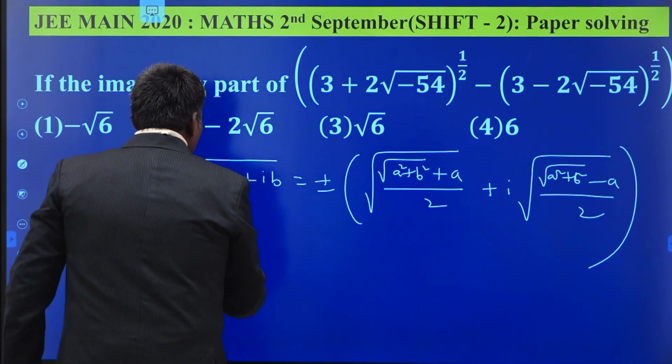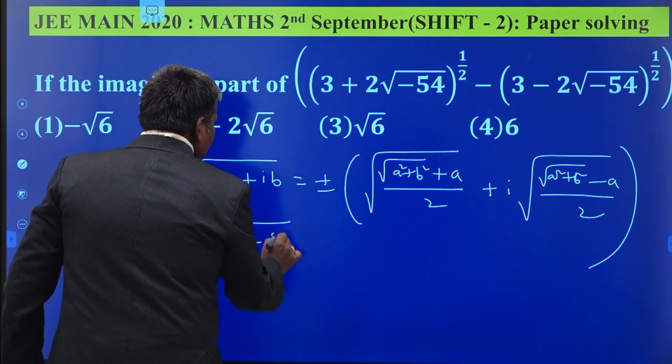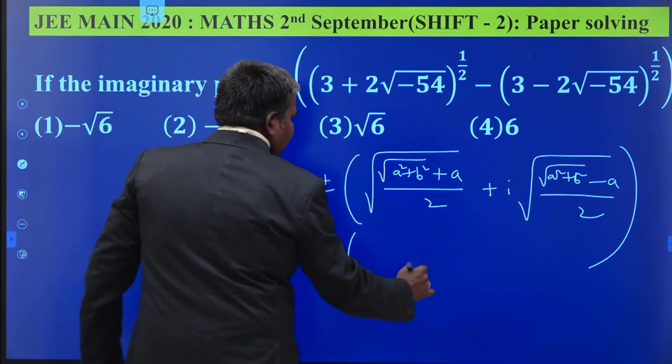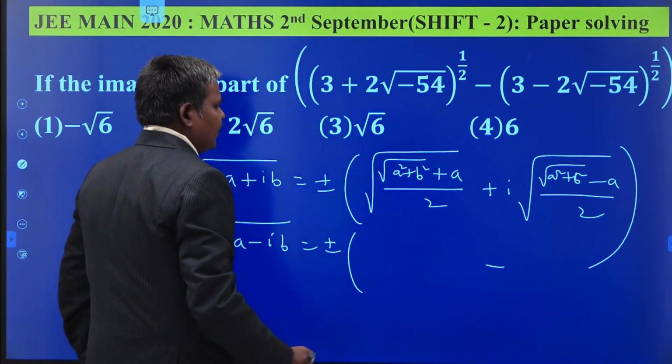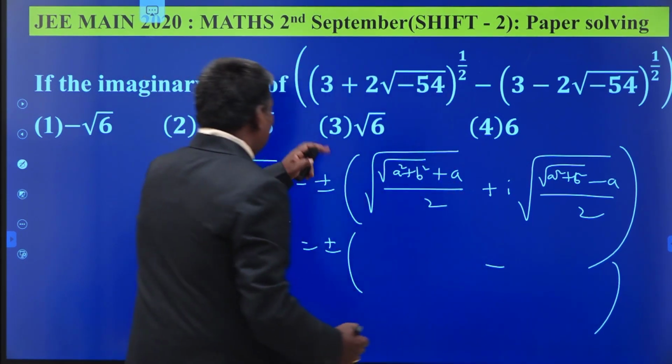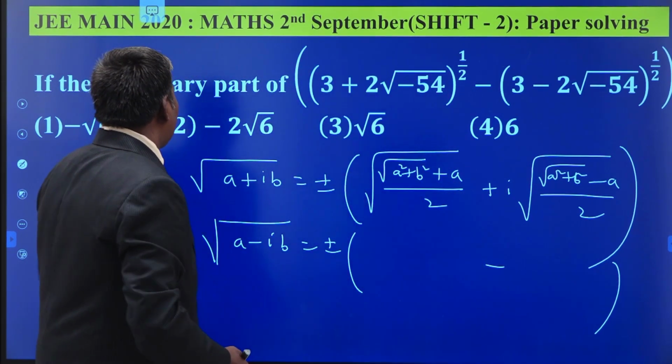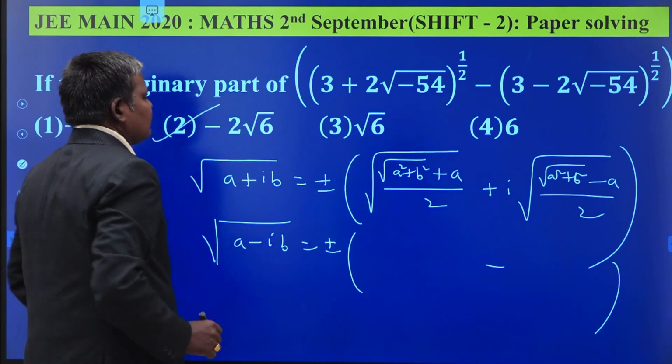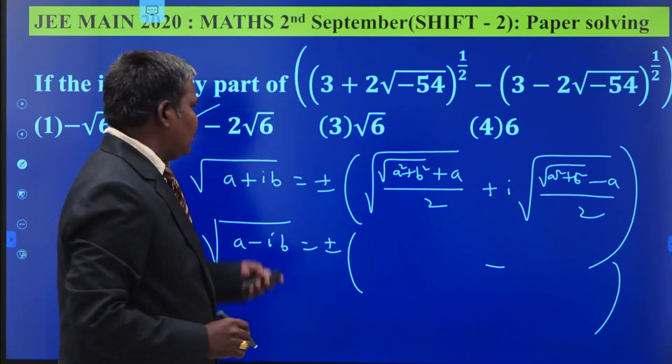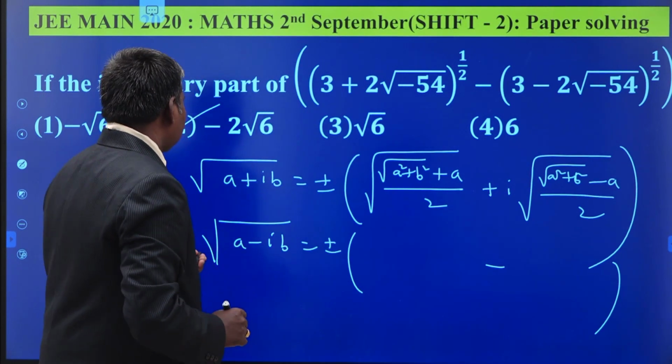In the same manner, root of a minus ib is obtained by plus or minus, same thing, the minus will be here. These are the two formulas. You just apply the formula, and we obtain the imaginary part as minus 2 root 6. It is also a very simple question.